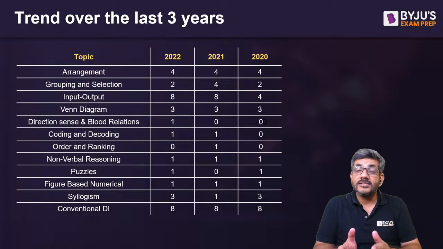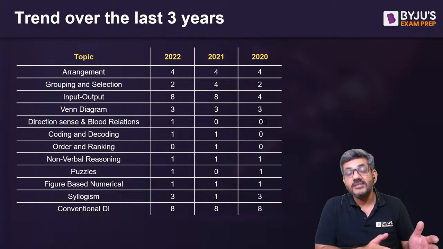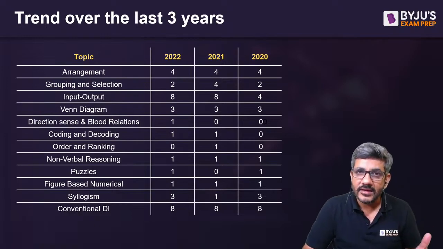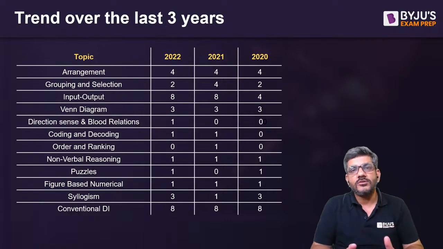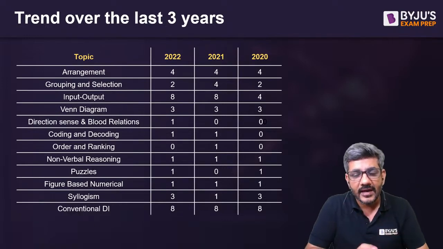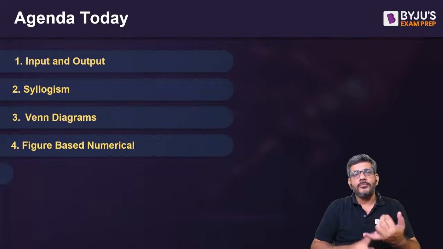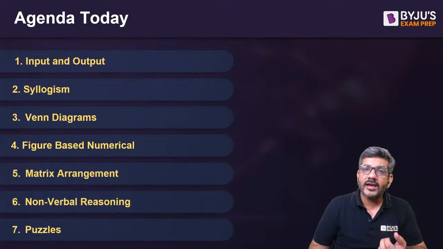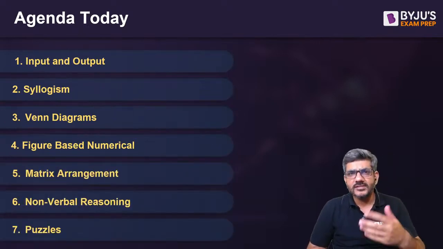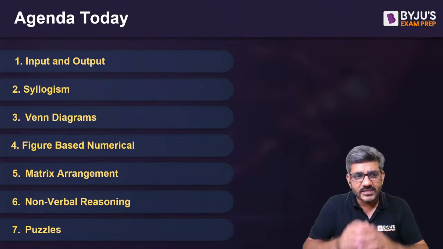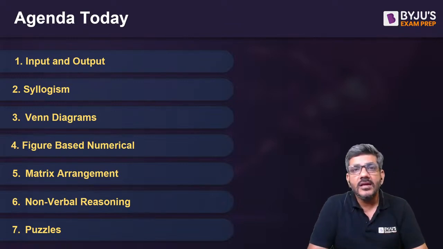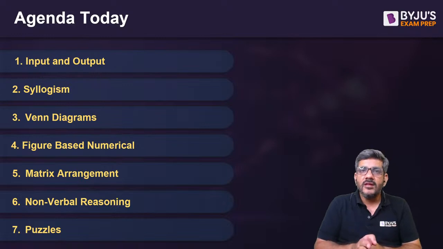We have already discussed some of these areas in our previous class, including the theory. And today we are just going to discuss questions on the remaining areas which we did not discuss in the previous class. So, in today's class, we are going to discuss questions on input, output, syllogism, Venn diagram, figure-based numericals, matrix arrangement, non-verbal, and puzzles. These are the areas we'll be discussing in today's class, and straight away, we'll move on to the questions.